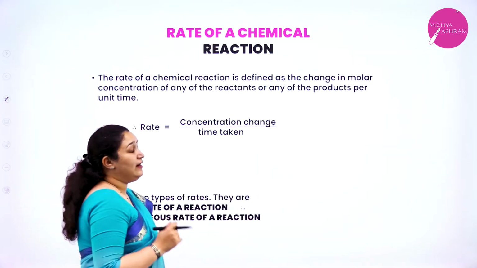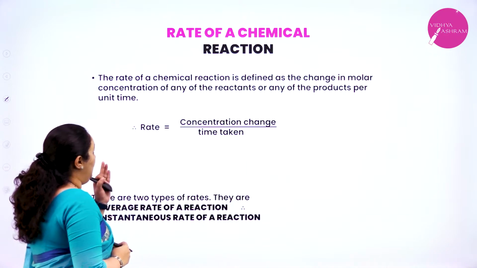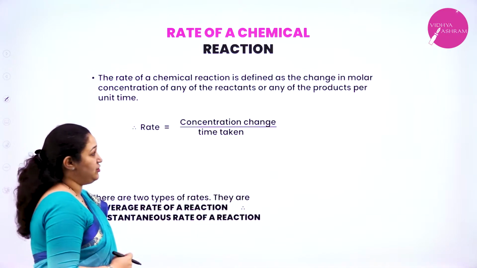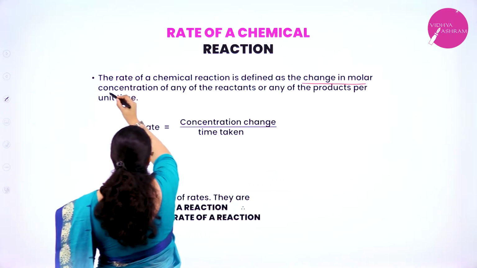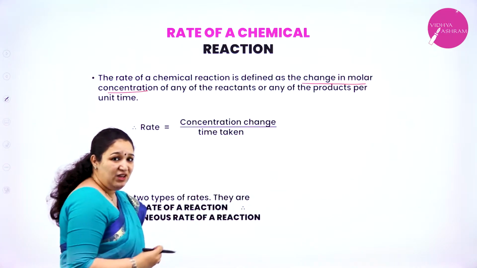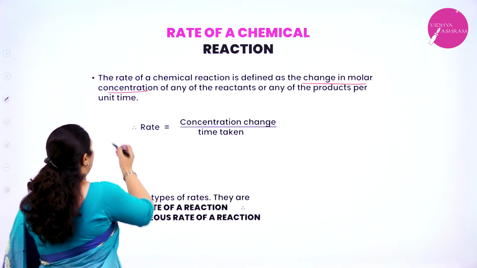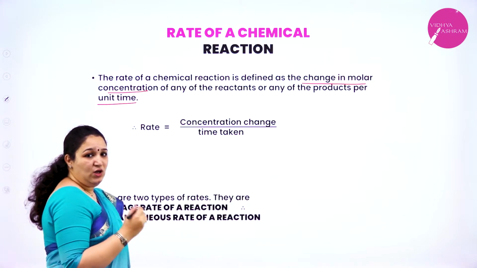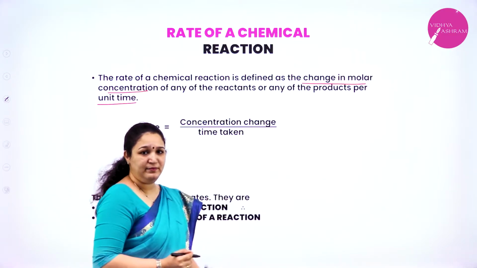Next we'll see about rate of the chemical reaction. What is rate of a reaction? It is defined as change in molar concentration of any of the reactants or any of the products per unit time. That is, rate is equal to concentration change by time taken.